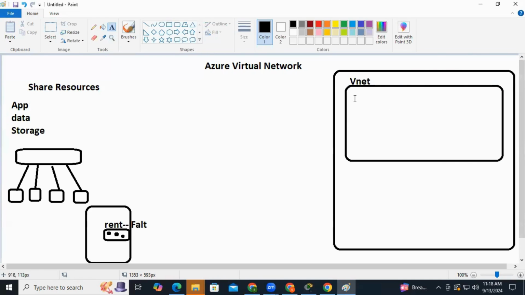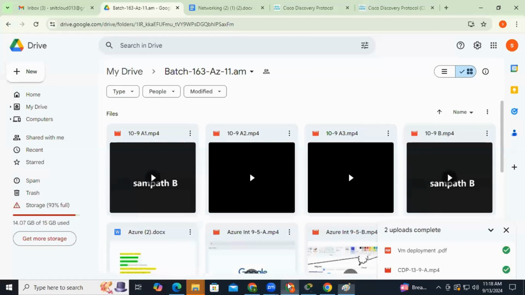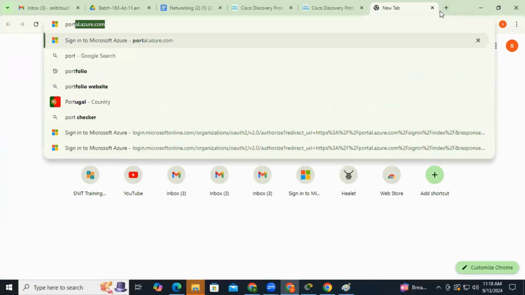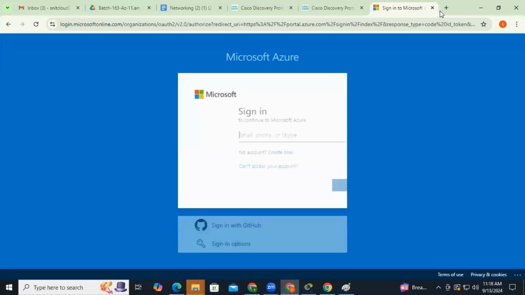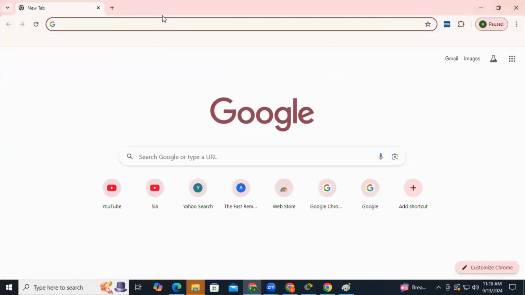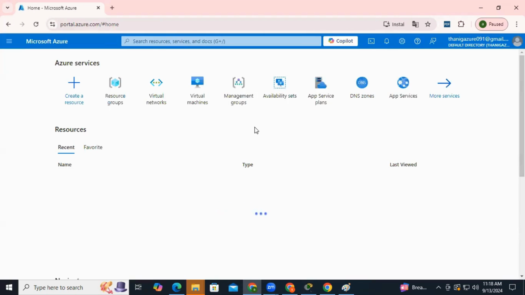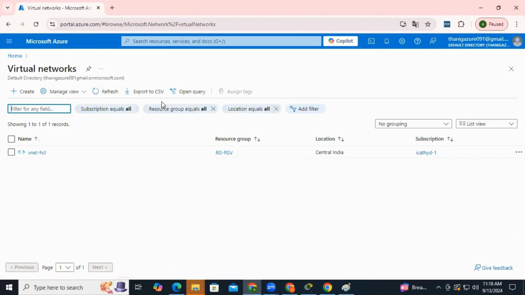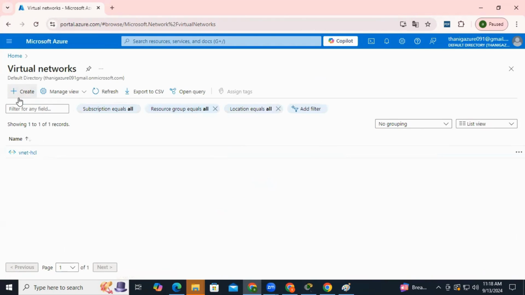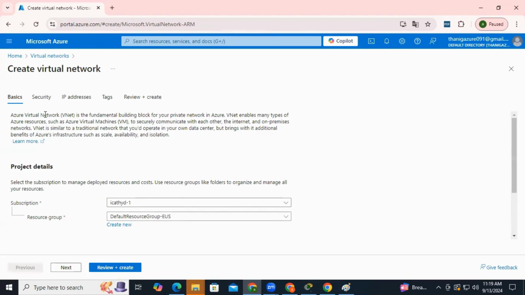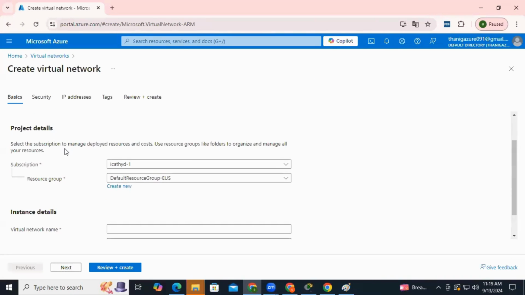Whenever you are trying to create a VNet inside Azure, what is the first thing that you have to see? The first thing you have to see is the size of the network that you are going to create. What is the size of the network that you are going to create? That is how it comes.